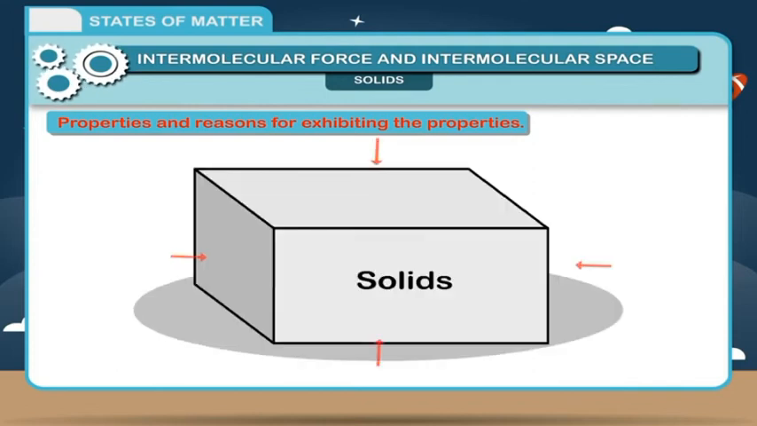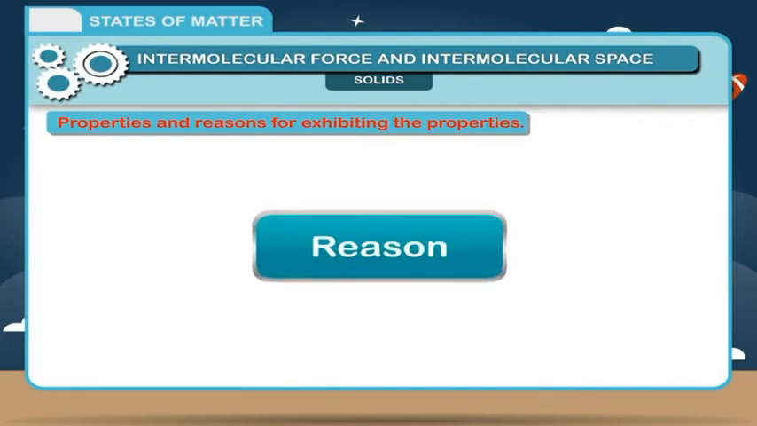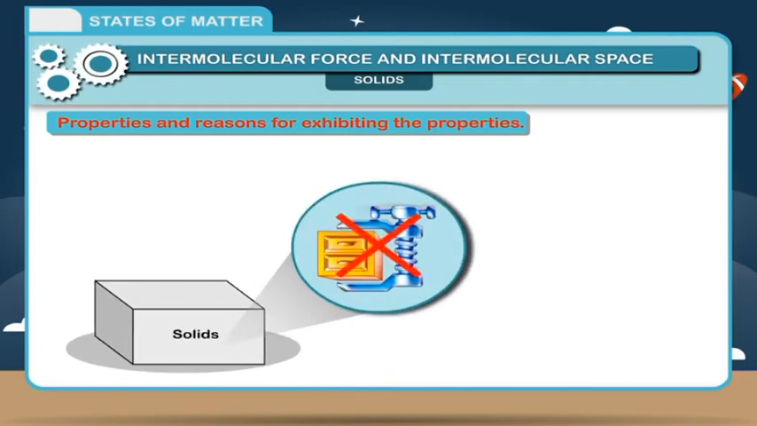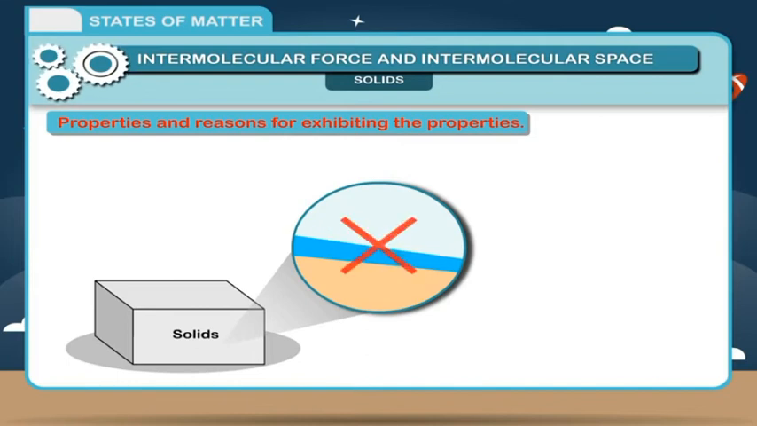4. Solids have any number of free surfaces depending on their shape. Reason: solids are those substances which have a definite shape and volume. They are non-compressible, cannot flow, and therefore have any number of free surfaces.